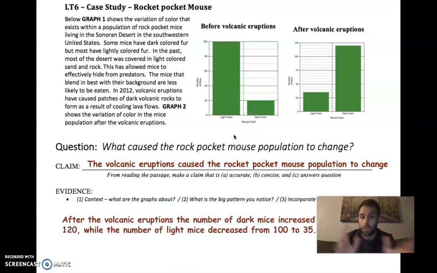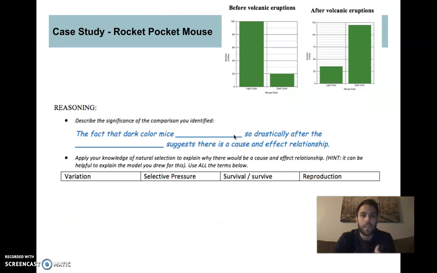So, after the volcanic eruptions, the number of dark mice increased from 20 to 120, and the number of light mice decreased from 100 to 35. All right, so it's not just saying what happened to the mice, but the fact that it's paired with this volcanic eruption. All right, so now let's try to make sense of this.